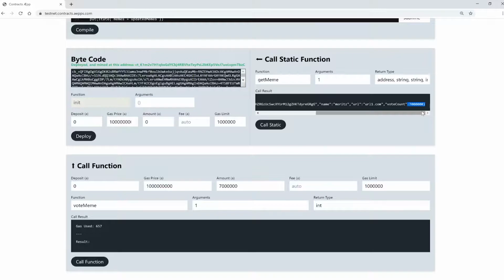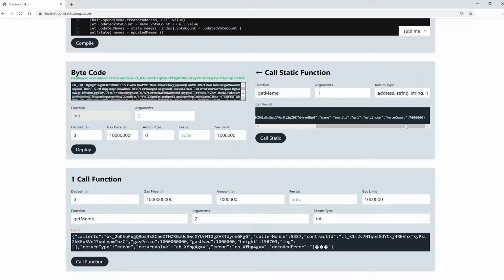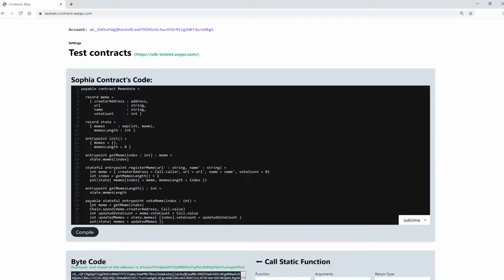There's just one special case we are not taking care of at the moment. What happens if a user tries to access a meme with an index that doesn't exist? Let's test this. We can make this call also down here with a contract call to get a little more information. Okay, it doesn't look good. The contract simply breaks without any message. If we look up a key that does not exist in a map, our contract execution will fail. So let's take care of this situation.